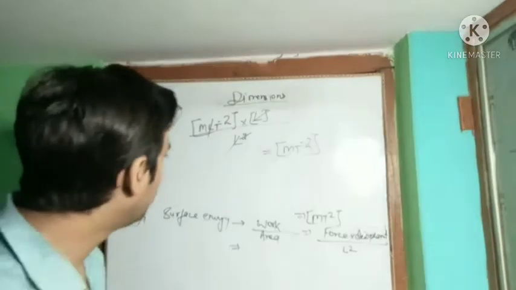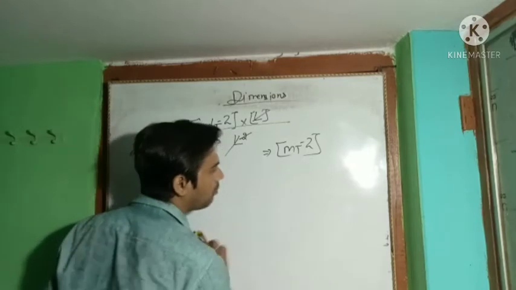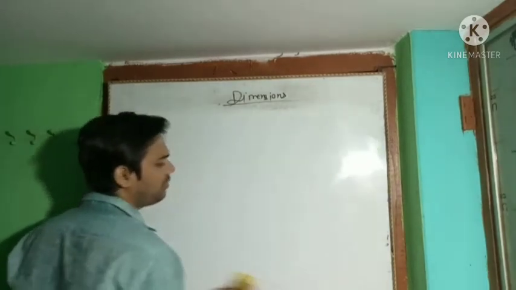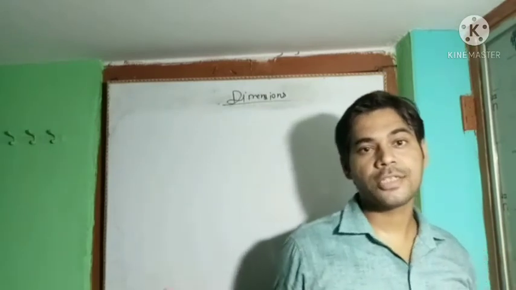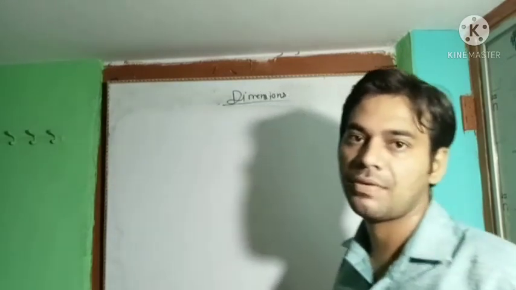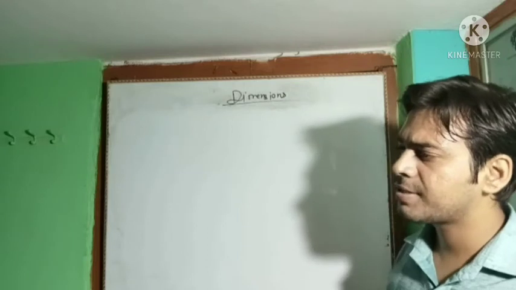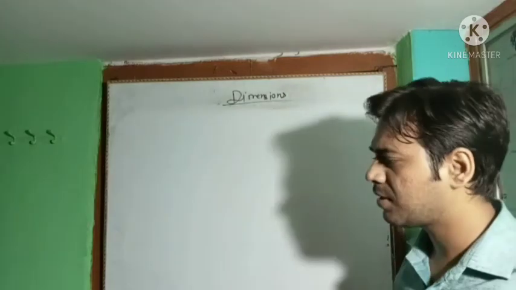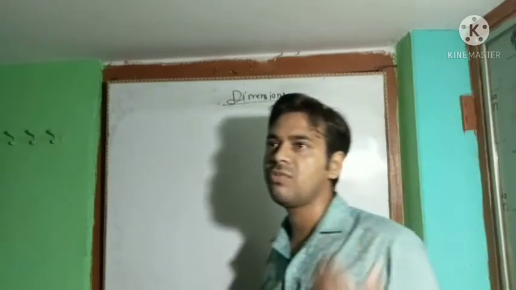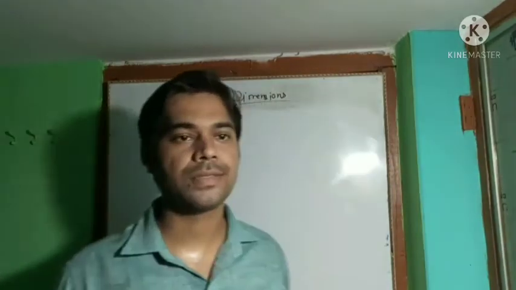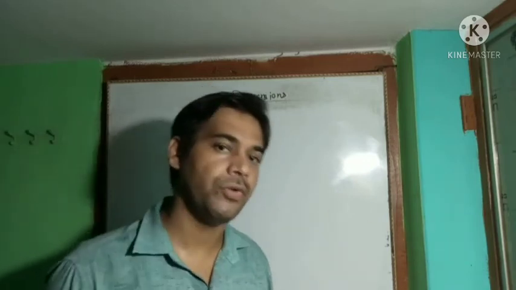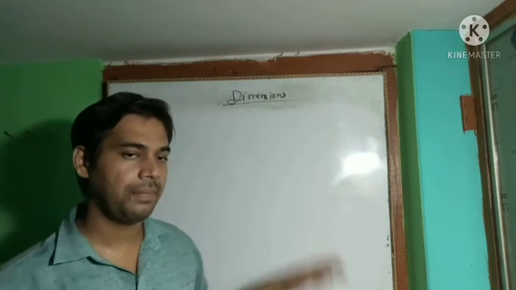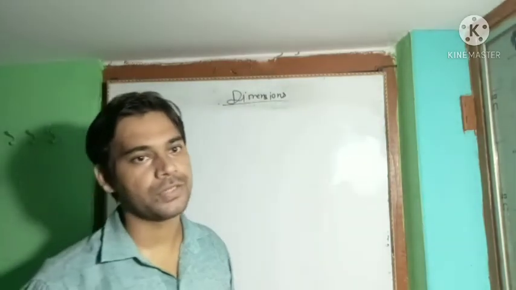Okay, now come to the next physical quantity. There are many physical quantities we have. You can derive the dimension of any physical quantity. This is the process and this is the formula by which we derive the dimension of any physical quantity. The first thing to keep in your mind: to define the dimension of any physical quantity, you need to know the formula, how it is related to the physics. Write the formula, use the 7 fundamental units, their representative symbols, and multiply them, and you will get the final answer for the dimensions.